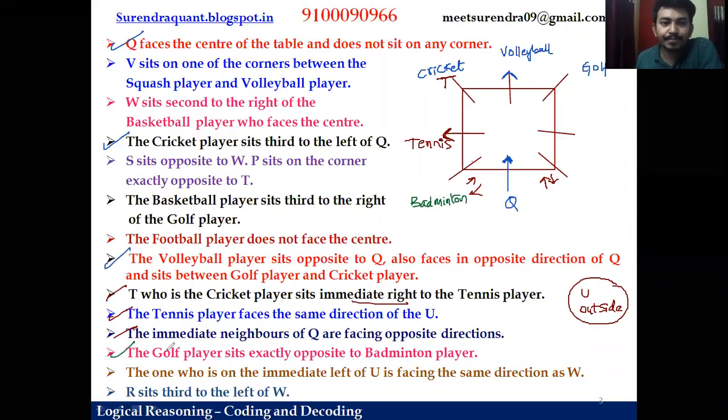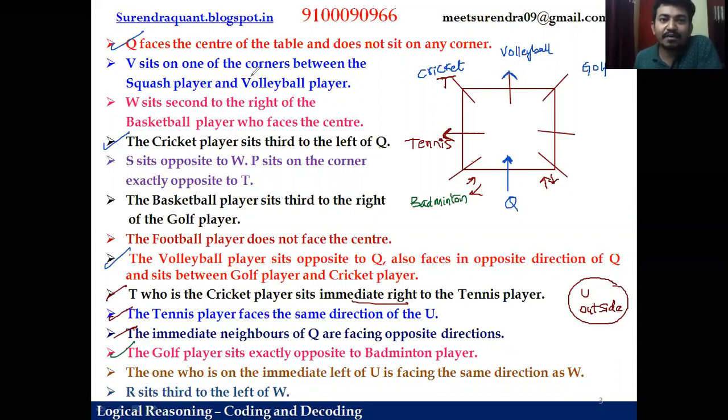Okay. Next, the one who is immediate left of U is facing the same direction as that of W. Okay, this information we don't know because U and W positions are not yet fixed. We'll use it later. R sits third to left of W. Okay, this position is also not known at this point. Let us go for the first clue again from the beginning.